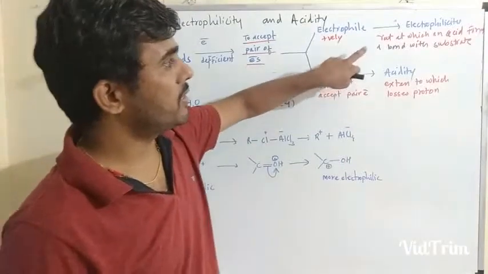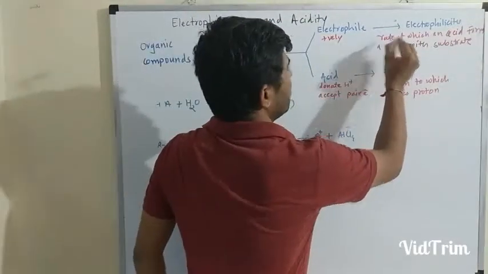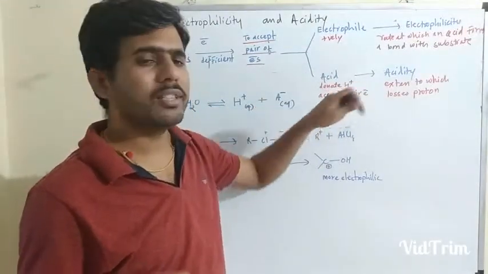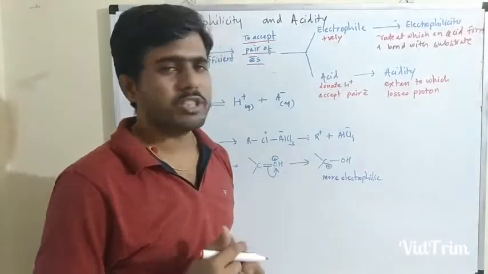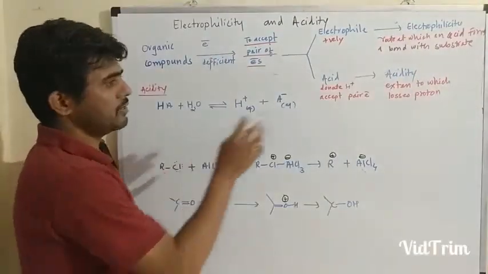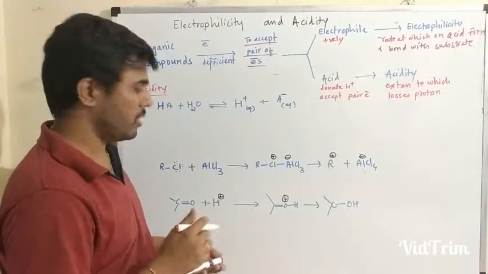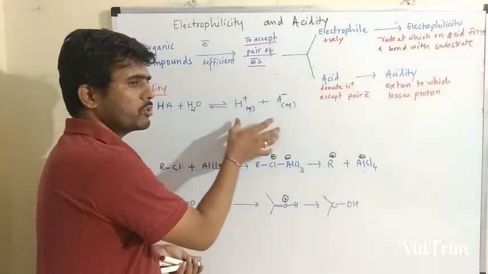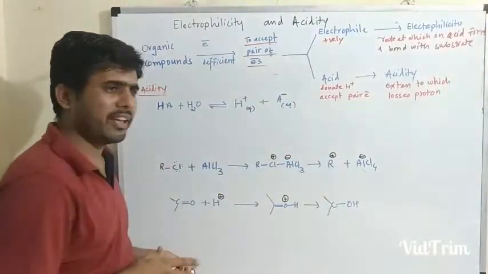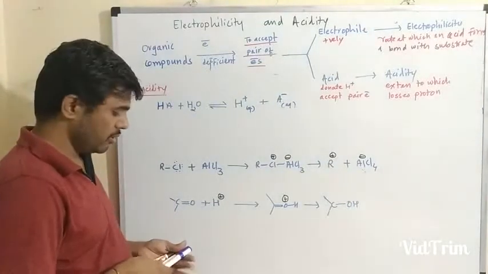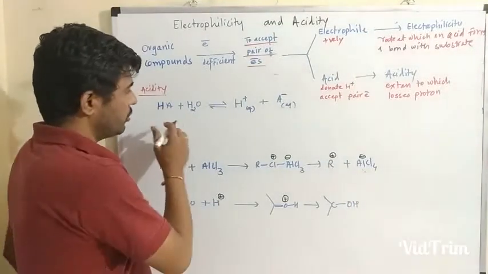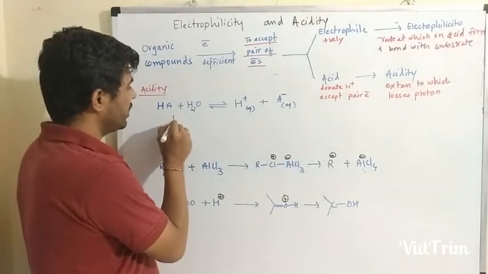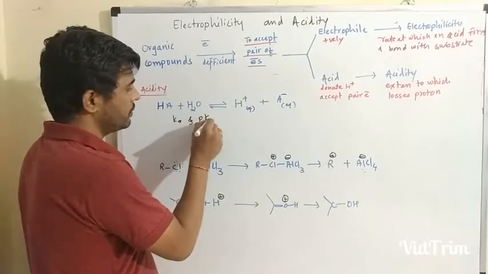Since electrophilicity is the rate at which an acid forms a bond with the substrate, while acidity is the extent to which the molecule or moiety loses protons. Now consider an example. HA is dissociated in water, it gives the corresponding ionic species, H plus and A minus ion. So the acidity depends upon the absolute value, because it is absolute, it depends upon the Ka and pKa values.